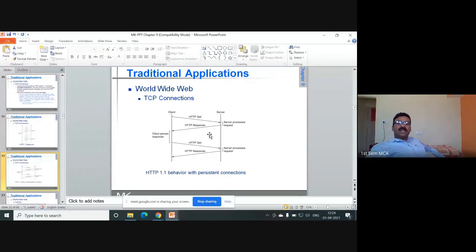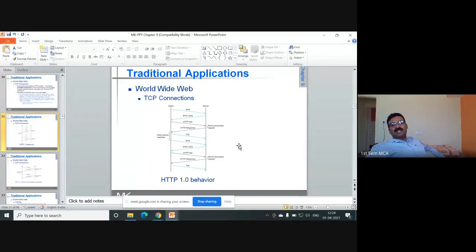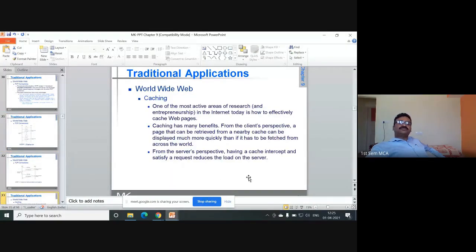HTTP 1.1 behavior is persistent connection behavior. The connection remains permanent for multiple data transfers. Here, the connection will not remain permanent for multiple data transfers. For every data transfer, a connection has to be established.